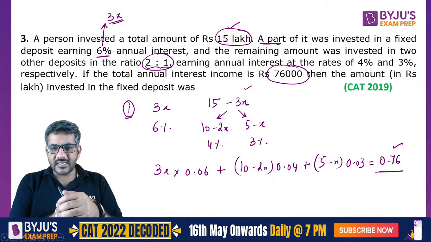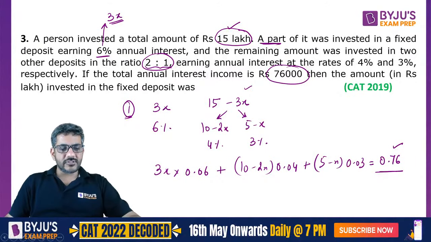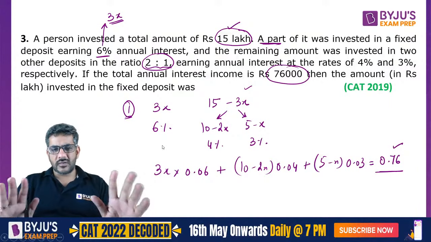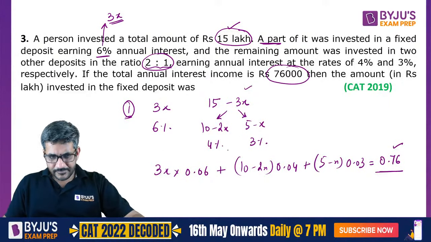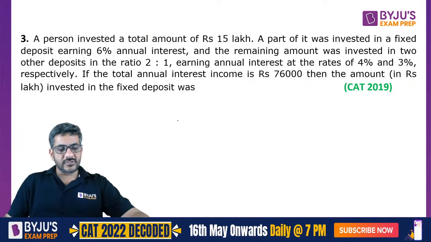Pradyumna has got the answer as 9 lakhs and Prateek also has got 9 lakhs. Let's see what is the correct answer for this question. So through this method you can solve it. Probably it might be 9 lakhs. I'm not interested in that. I'm more interested in the other solutions. Now what are the other solutions?